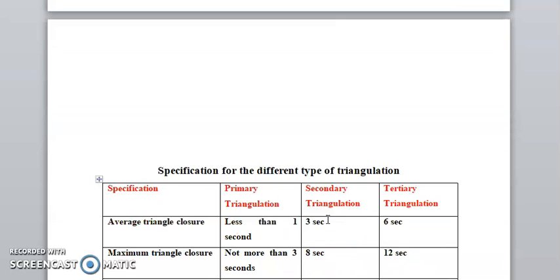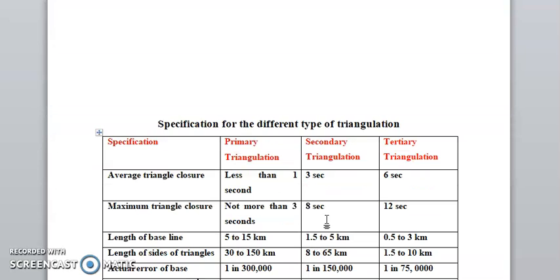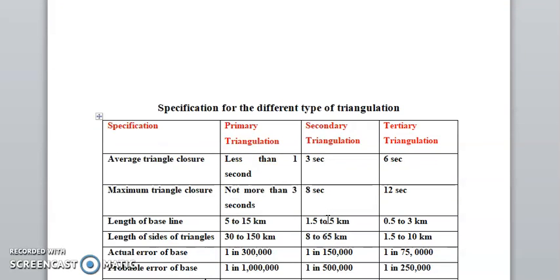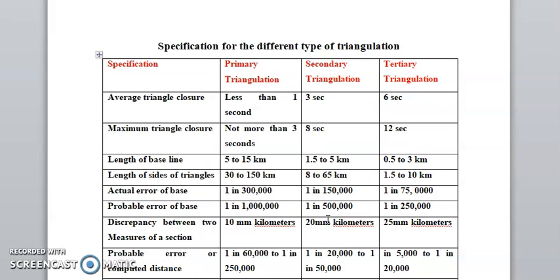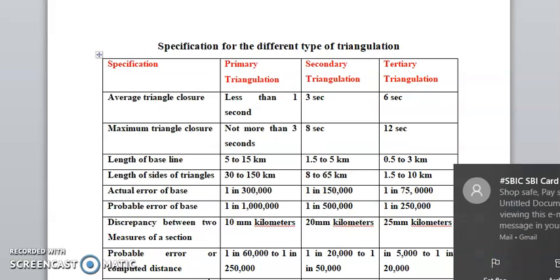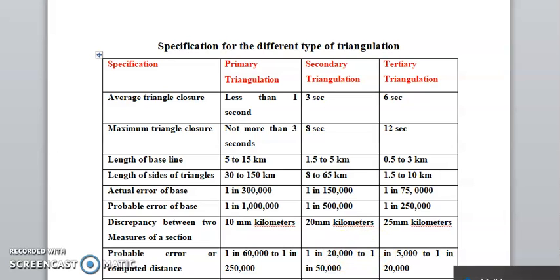Now we go for their comparison: specifications of the different types of triangulation. First primary triangulation, secondary, tertiary. Average triangle closure: less than 1 second for primary, 3 seconds for secondary, 6 seconds for tertiary.